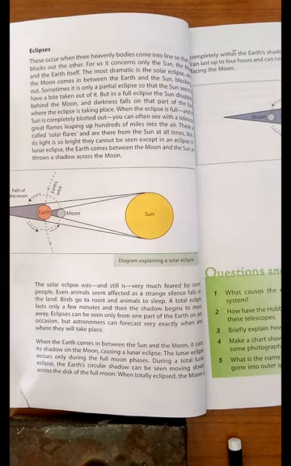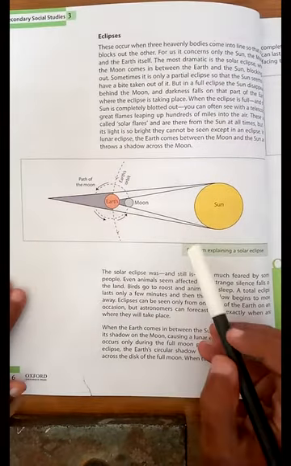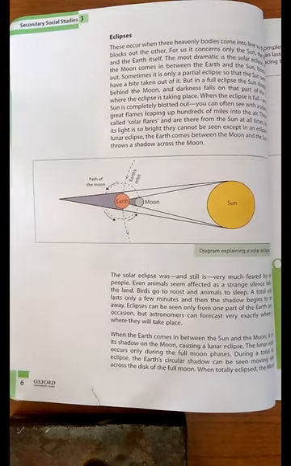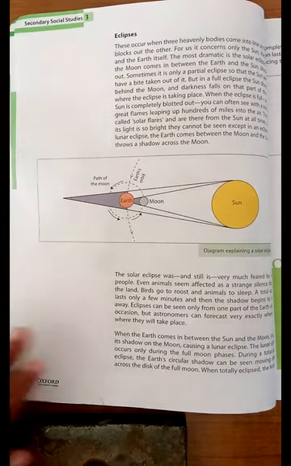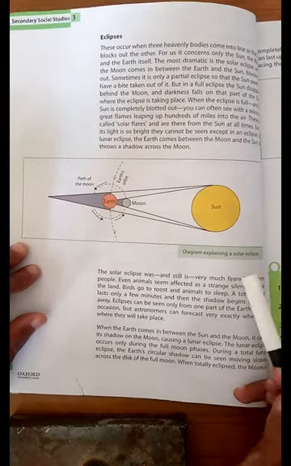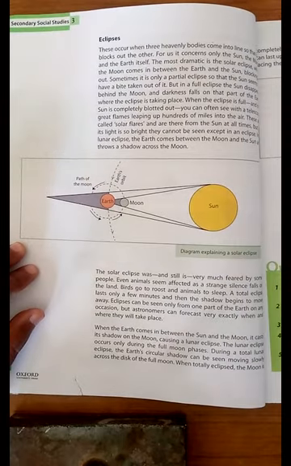Syzygy. Okay, students, as you are watching on your screen, this is also a type of eclipse. We have two main types of eclipse. One is called lunar eclipse and the other is called solar eclipse. This picture is of a solar eclipse. As you can see, this is a picture of a solar eclipse.